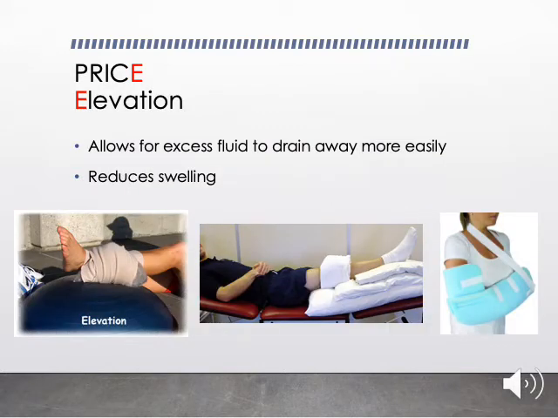Then the fifth step is elevation. E stands for elevation. Elevation has to be done for the extremities especially. For lower limb, you can elevate the limb above the chest level in a lying down position as depicted in the pictures below. And for the upper limb, you can elevate the upper limb in an arm pouch or a pouch arm sling, etc., which you can see in the last picture.